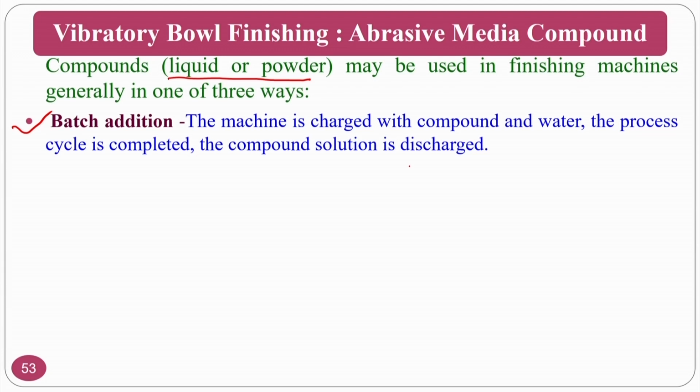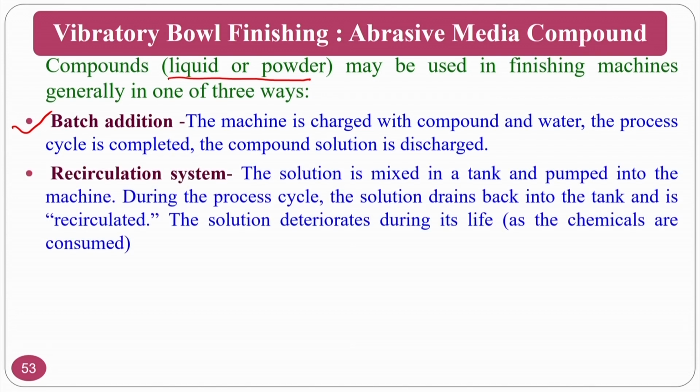Second, the recirculation system: the solution is mixed in the tank and pumped into the machine. During the process cycle, the solution drains back into the tank and is recirculated. This solution deteriorates during its life.